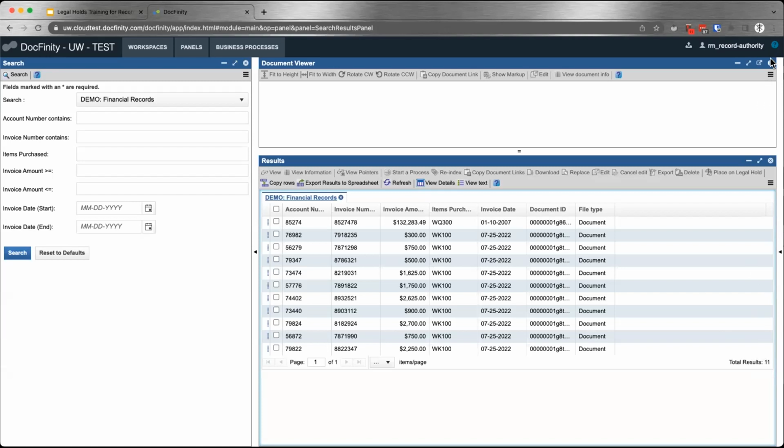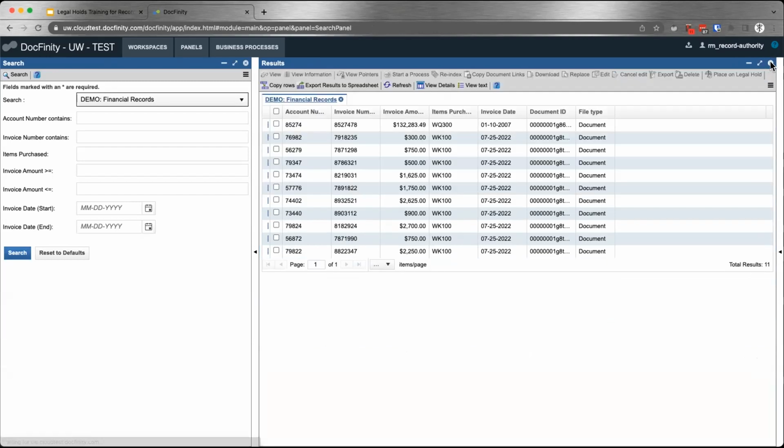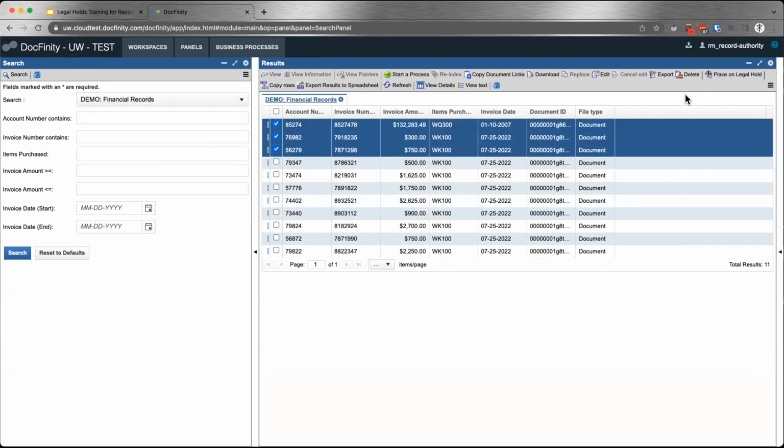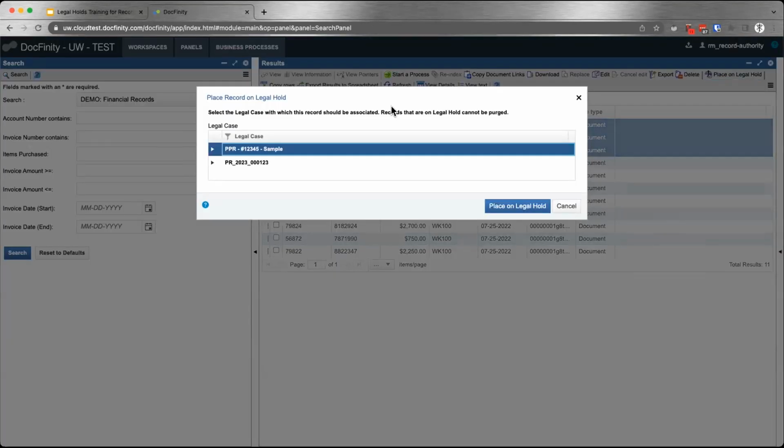I'm going to first close the document viewer. And you'll see here's the button to place on hold is grayed out until I select some documents. So I'm going to maybe pick the first 3. And now the button will be enabled. And so in this case, if I press it, you'll get the pop-up. So the hold will be placed on those 3 documents that I selected.